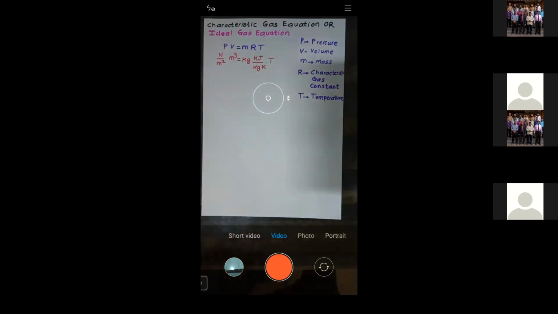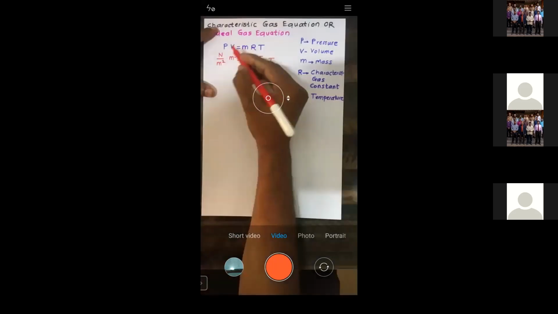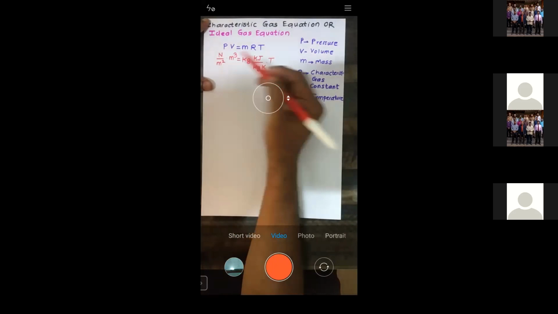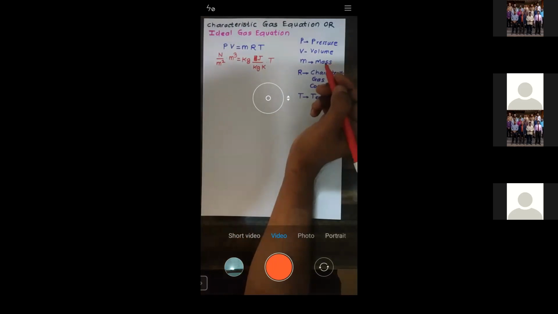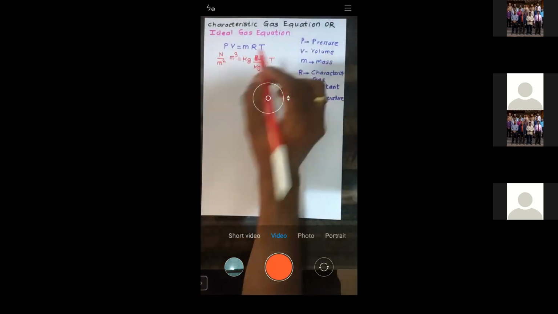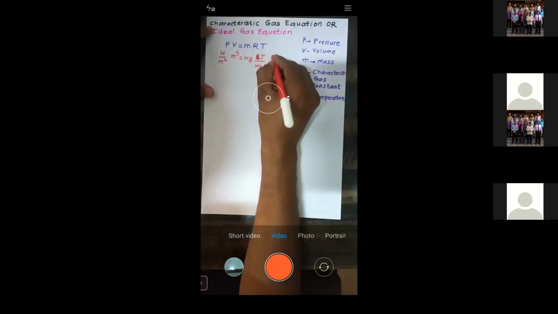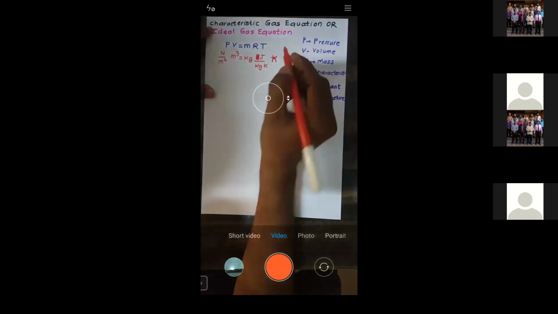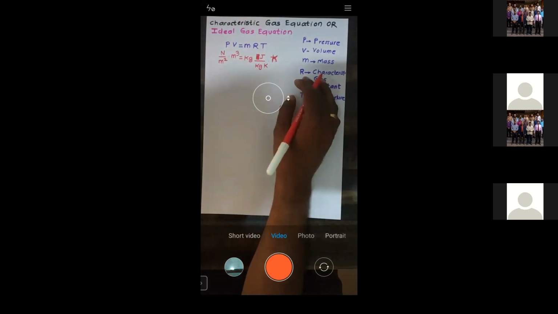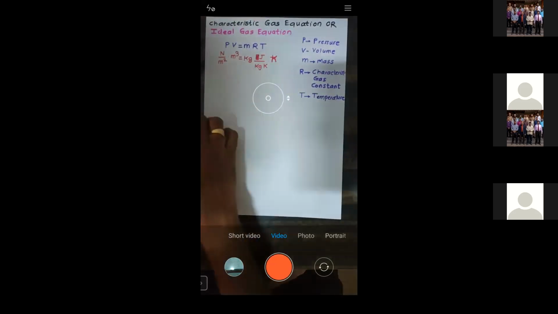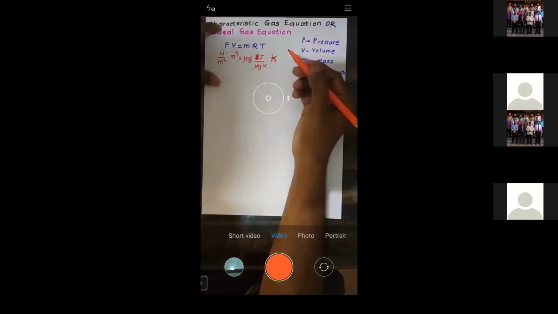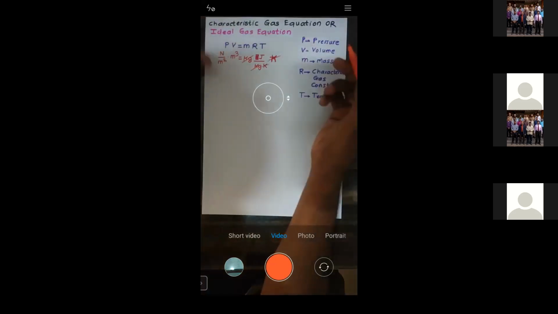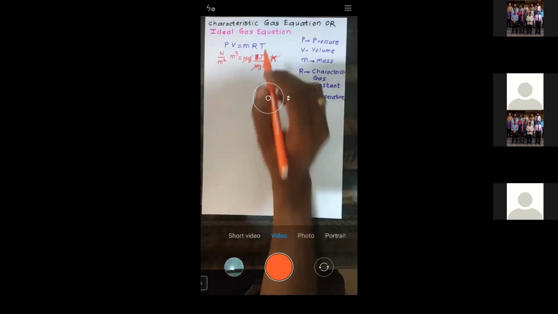You can check. Volume is in meter cube, mass is in kg. Let us say I take R in joule per kg Kelvin, and temperature is in Kelvin. So what happens? The kg and kg get cancelled, Kelvin and Kelvin get cancelled. What is remaining? Joule only, right?